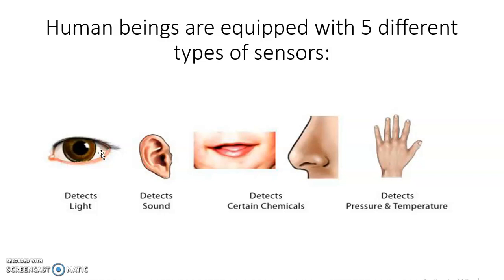So eyes detect light, so eyes can be sensors. Then ears detect sound. Then skin, nose or mouth detect certain chemicals. Then skin detects pressure and temperature. All these are the basic sensors which we use in our day-to-day life. These are the natural sensors.